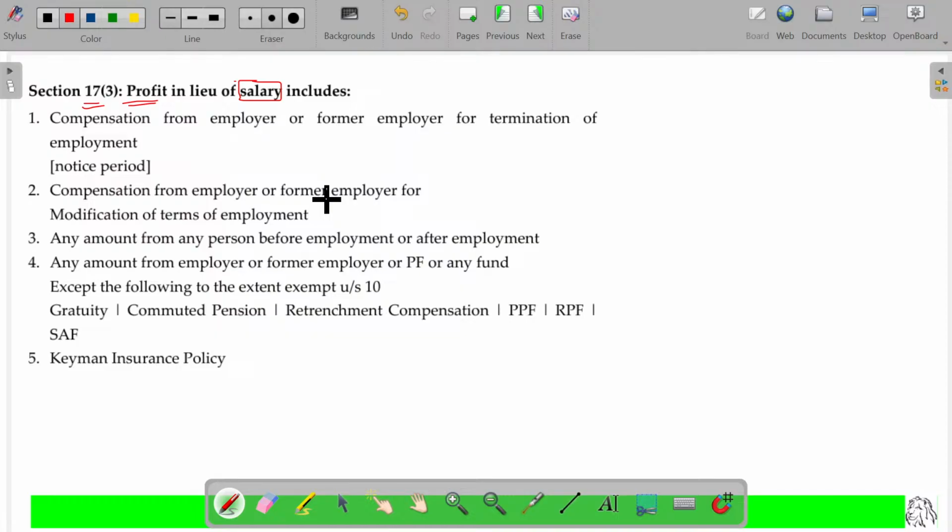For any receipt of yours to be considered as salary, it should satisfy some conditions. There should be an employer-employee relationship. As per the terms of agreement, that is the terms of employment, anything done by the employee for the employer will also be considered as salary. Is that okay? In some cases, it seems not to be within those norms, yet it will be considered as salary. That will be listed under section 17 clause 3.